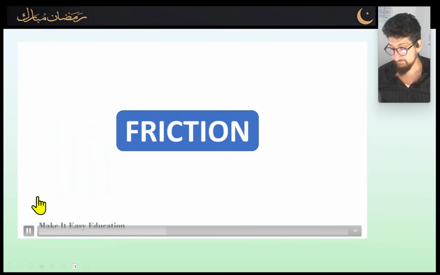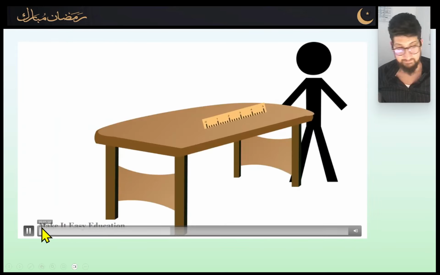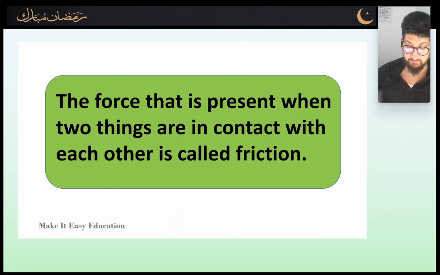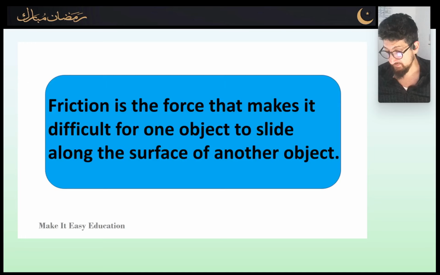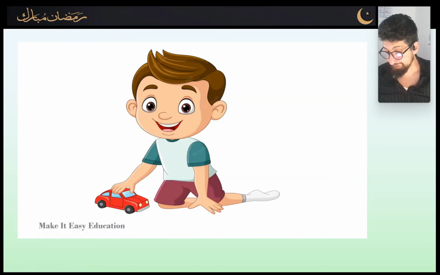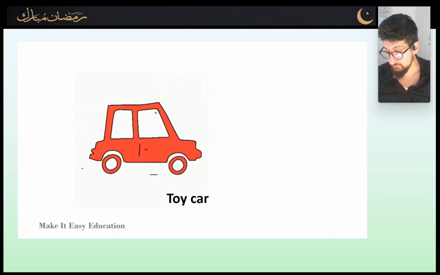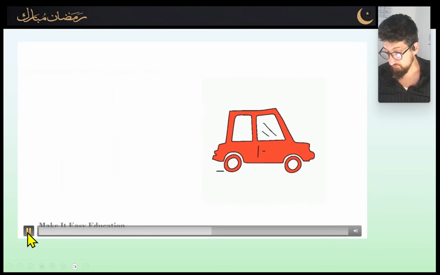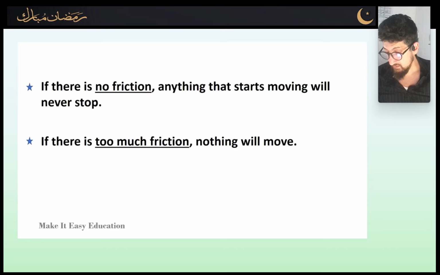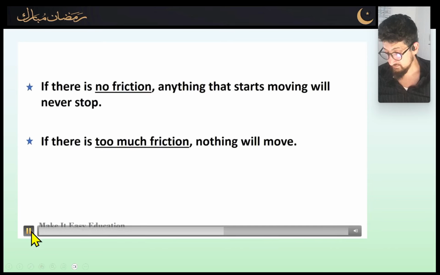Friction. When a ruler is pushed across a table, it stops after moving a certain distance. It stops because of friction. The force that is present when two things are in contact with each other is called friction. Friction is the force that makes it difficult for one object to slide along the surface of another object. Friction resists the motion of the object on the surface. As a result, the object either slows down or stops moving. If there is no friction, anything that starts moving will never stop. If there is too much friction, nothing will move.